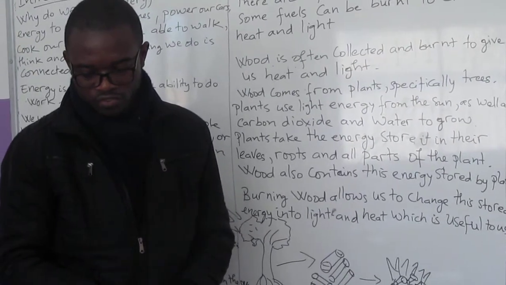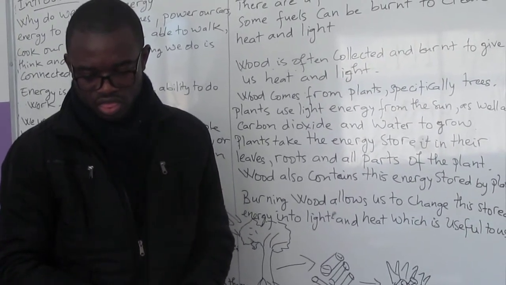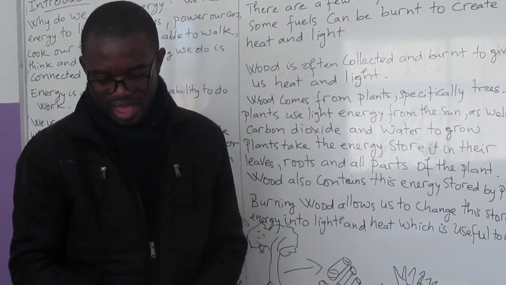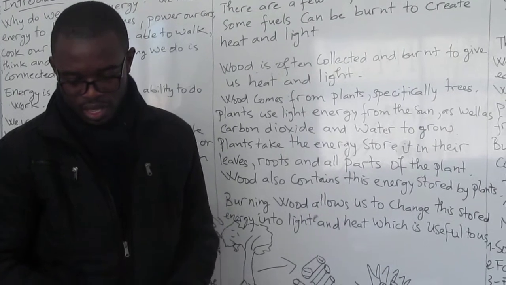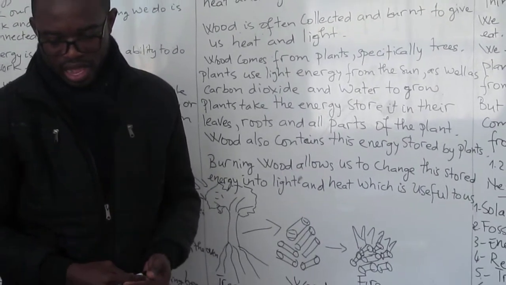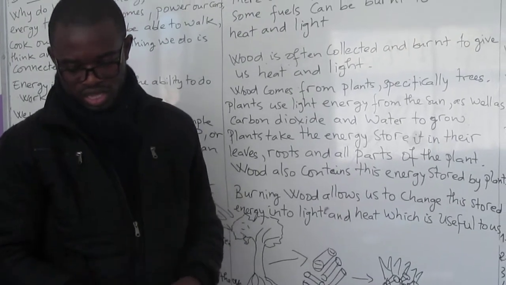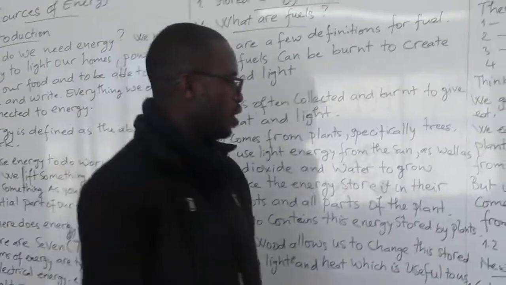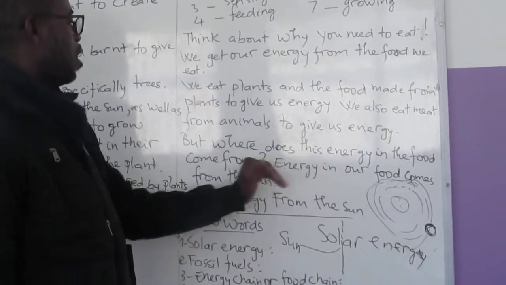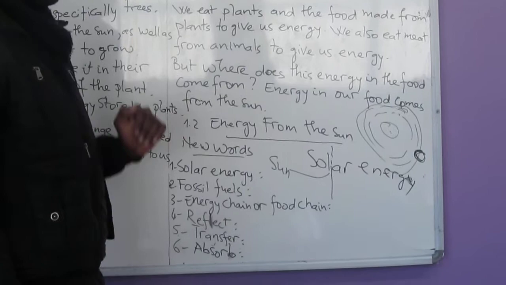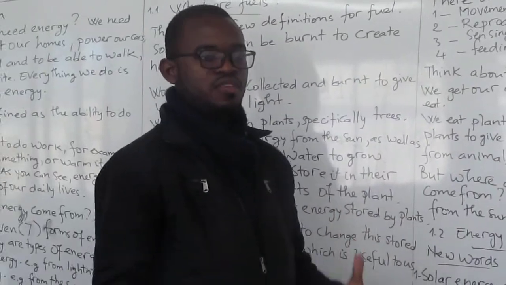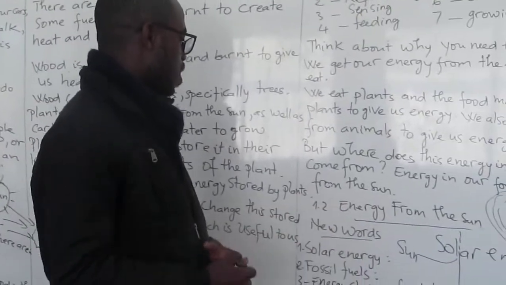Some of this energy from the sun travel to the earth in rays. Some of the rays are light that we can see. Other rays, like ultraviolet light and X-ray, we cannot see. So this is about the sun. So all our energy in our food comes from the sun, because the sun is very important, it's very vital for our living. And energy from the sun.